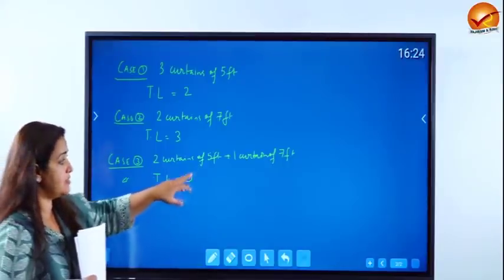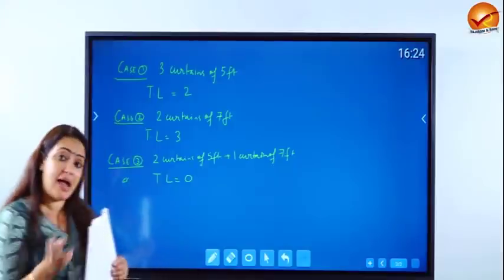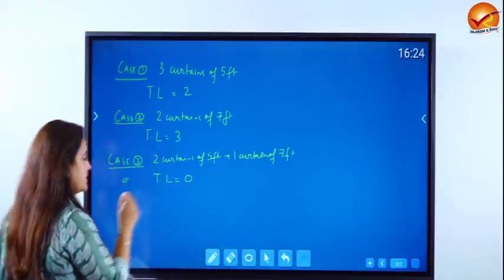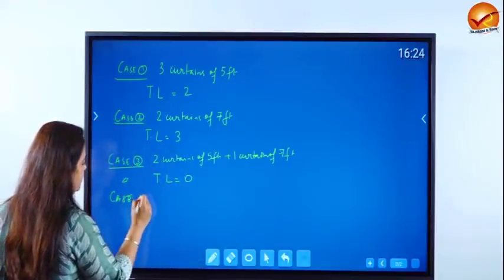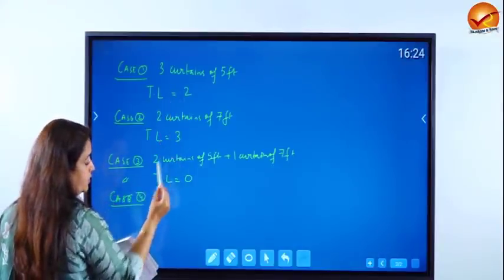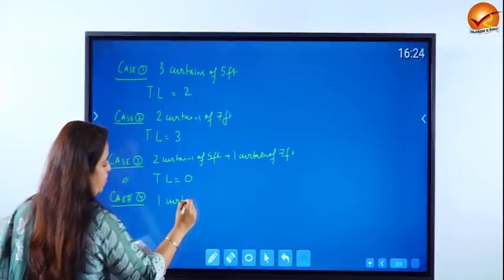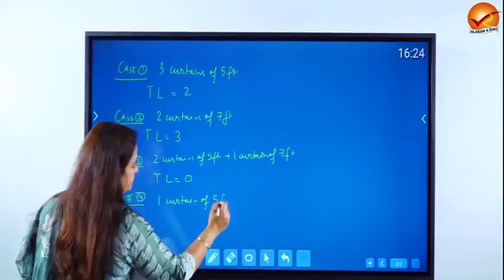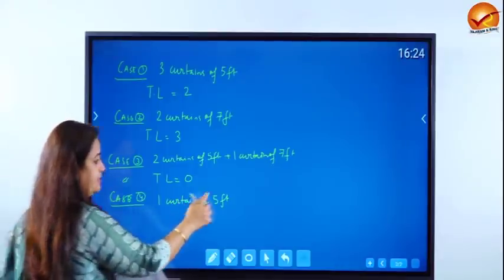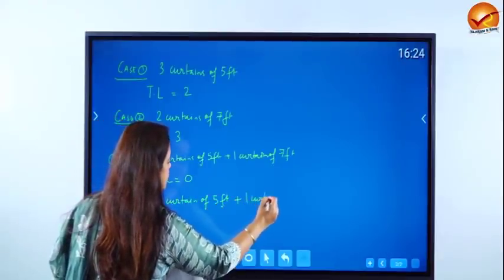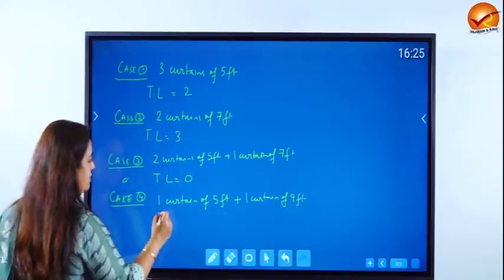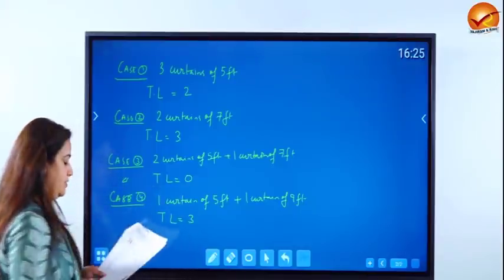Now you might want to pause at this case and say, oh, this is the best possible solution. But not really. Don't forget that we need 5 feet, 7 feet and 9 feet long curtains. So you cannot just have this. This could be one of the ways in which it is being utilized. Now let's look at case 4. So see 3 curtains of 5 feet, 2 curtains of 5 feet. Now I'm talking about 1 curtain of 5 feet. If I have 1 curtain of 5 feet, can I have 2 curtains of 7 feet? No, because it will exceed 17. So with this, I am writing the combination 1 curtain of 9 feet. That means 9 and 5, 14. So the trim loss is going to be 3 feet.